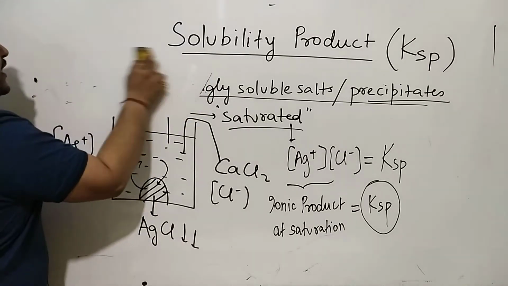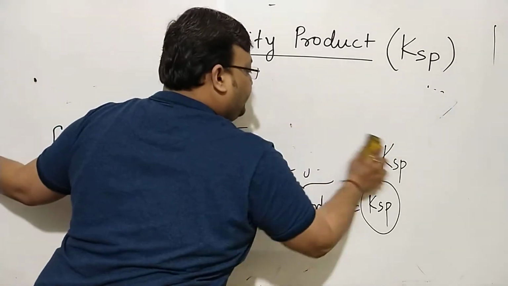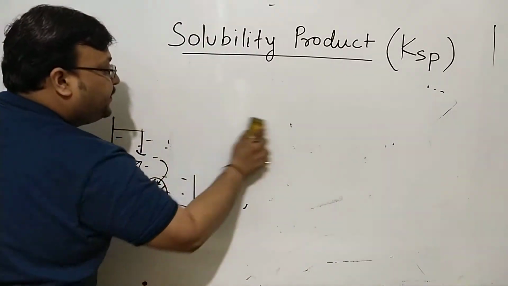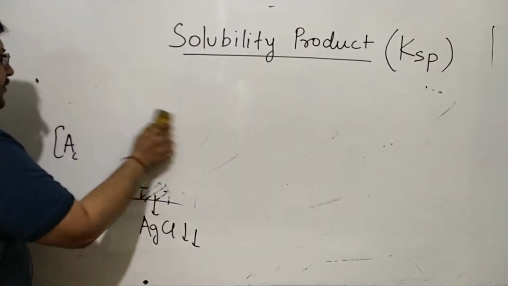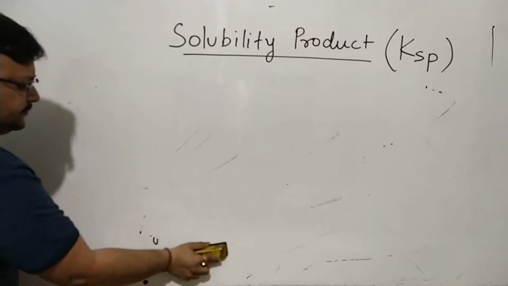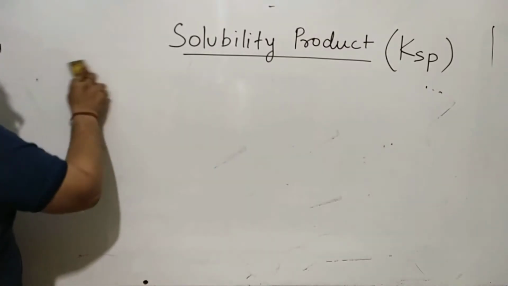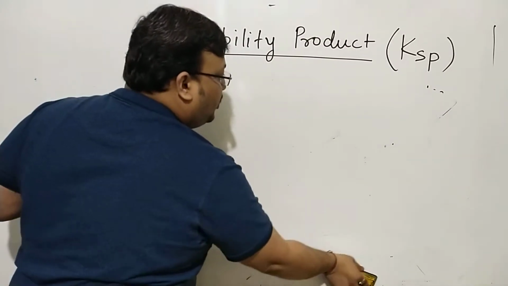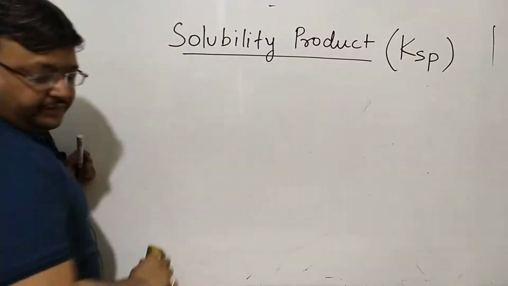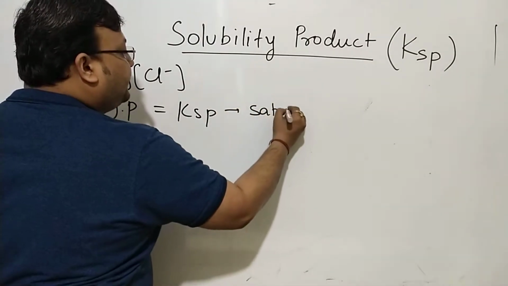Now when the ionic product is equal to KSP, suppose Ag+ Cl-, which we began with, you will believe the solution is saturated.